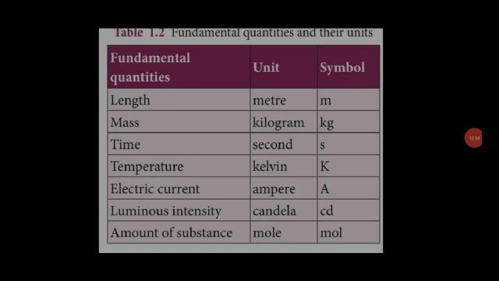Dear children, once again recall the 7 fundamental quantities. First one, length. Second one, mass. Third one, time. Fourth one, temperature. Fifth one, electric current. Sixth one, luminous intensity. The final one, amount of substance. These are the 7 fundamental quantities.